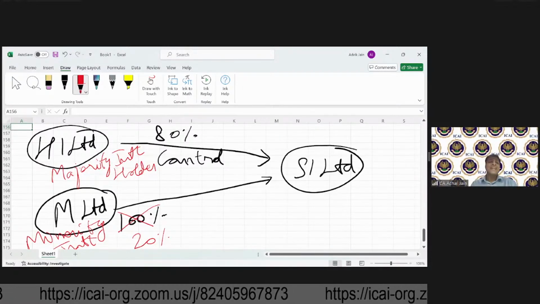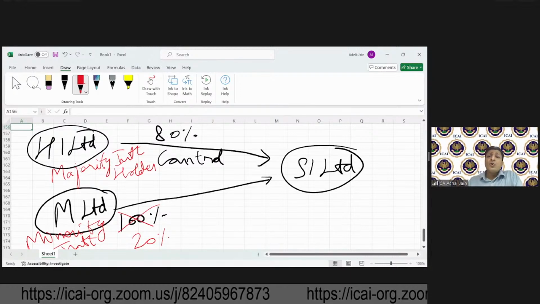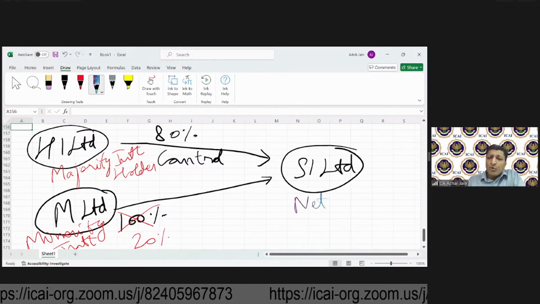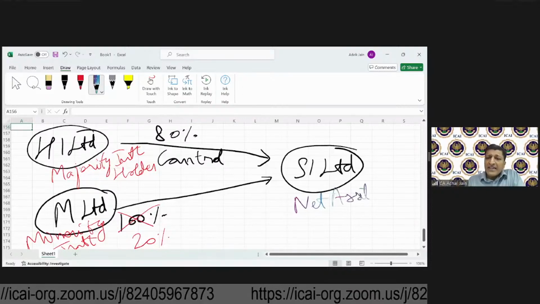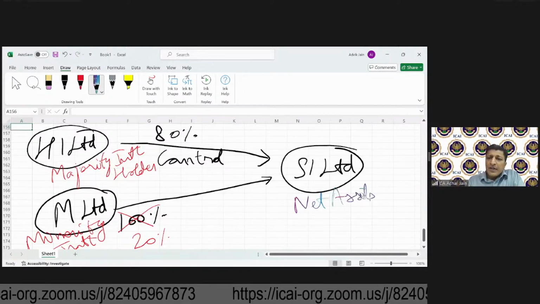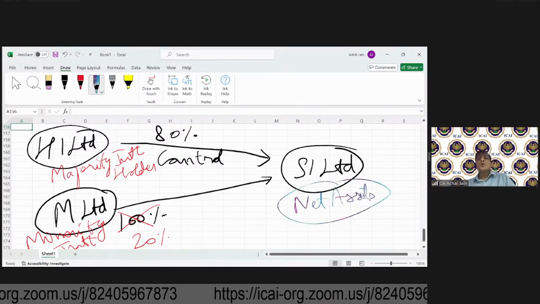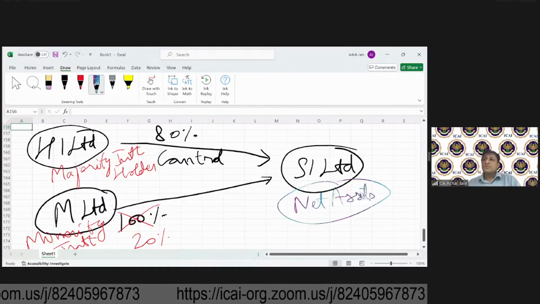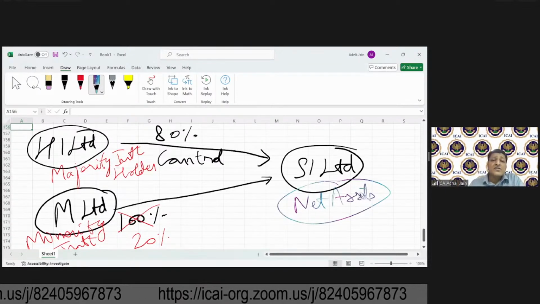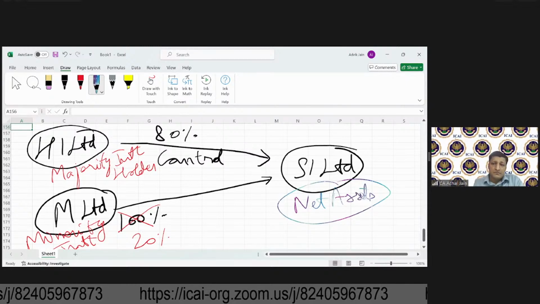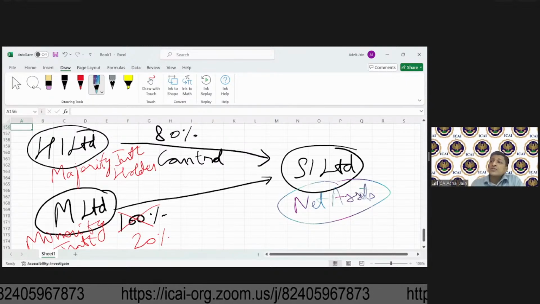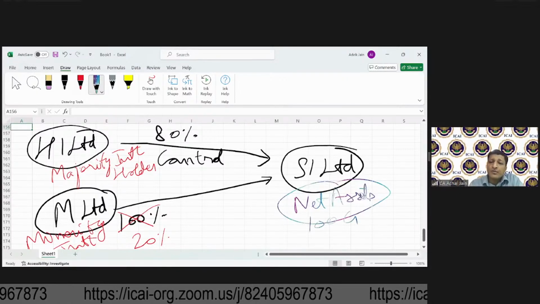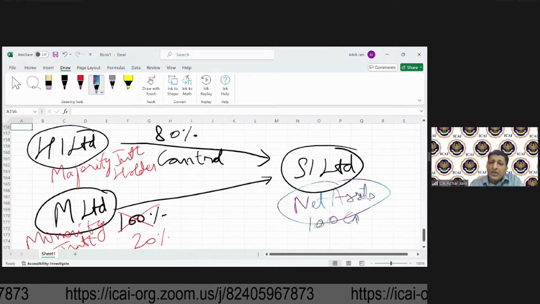So if you look at net assets of S Limited, can you tell me to whom these net assets would belong? Let's suppose S1 Limited has got net assets worth 100 crore.